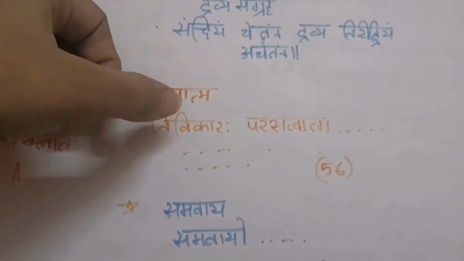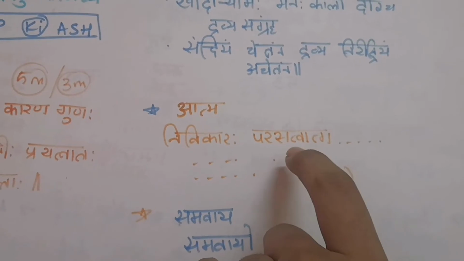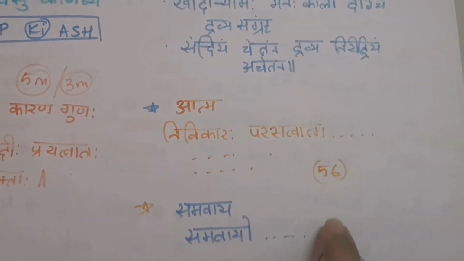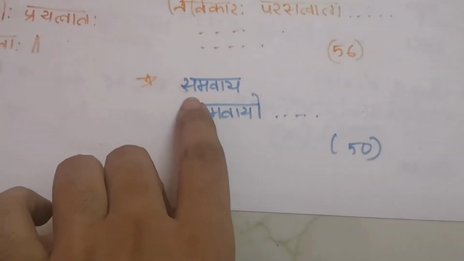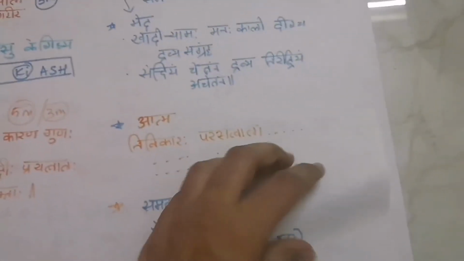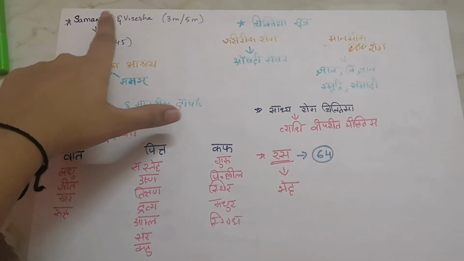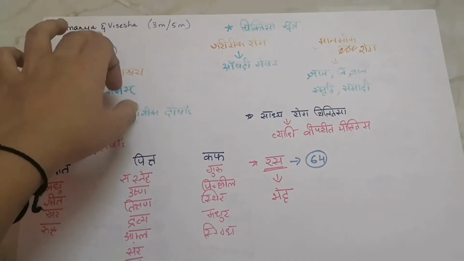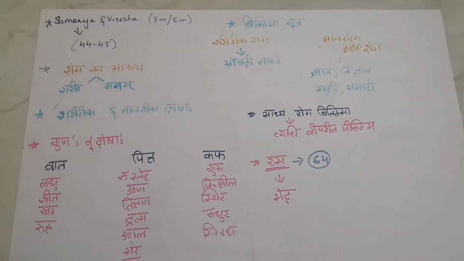Then Atma. Atma shloka is very important. This you know in PV as well as in Sharira Kriya you have learned. That is 56th shloka. That is very important. Then Samavaya, that 50th shloka, that is also important. Then Samanya Vishesha Siddhanta you have learnt it. All the shlokas are there in 44 to 45. You will know that, you can write it.